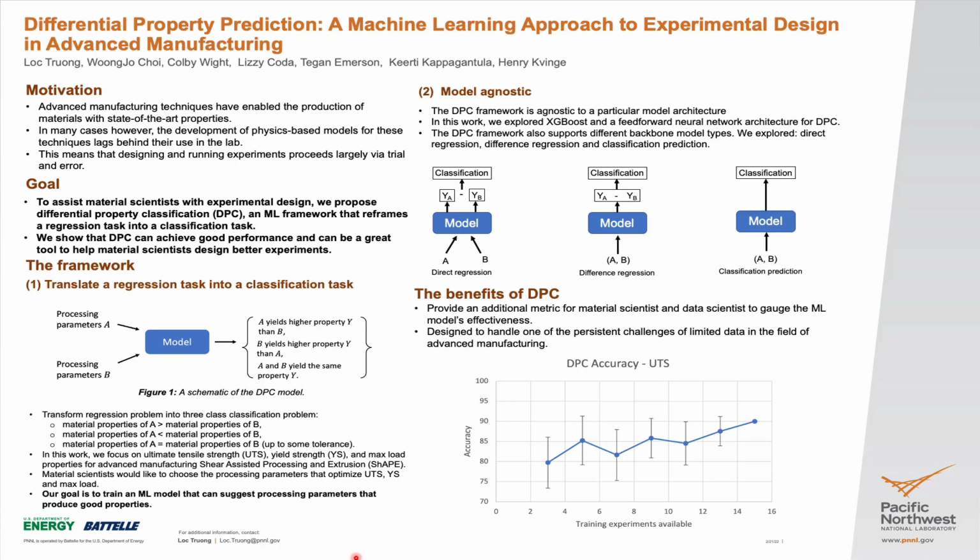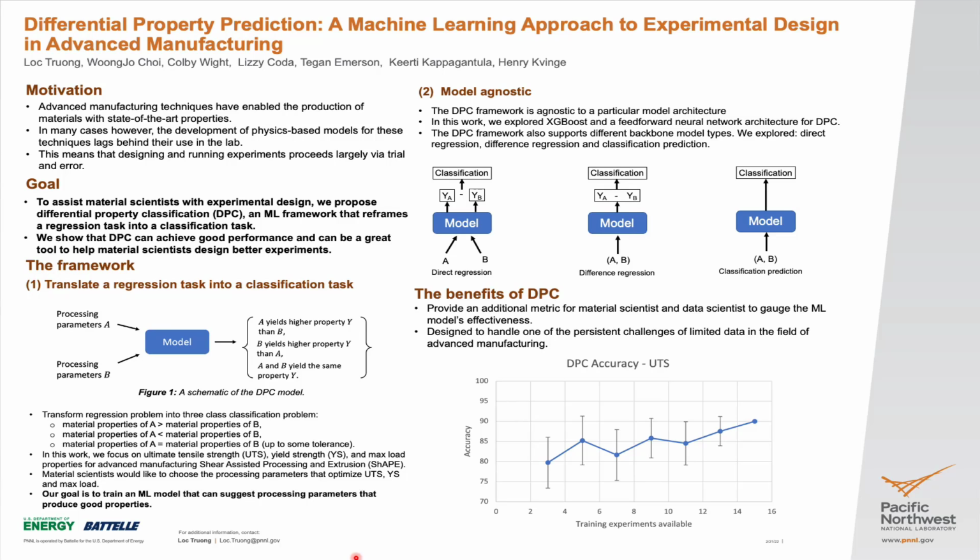Currently, there is no physical model for SHAPE. Experiments are being guided through trial and error. Our goal is to train an ML model that can suggest good processing parameters that produce good properties, to help material scientists design their next experiment.